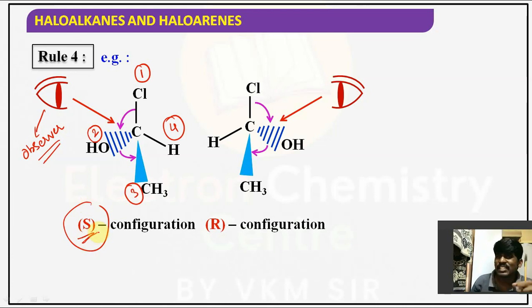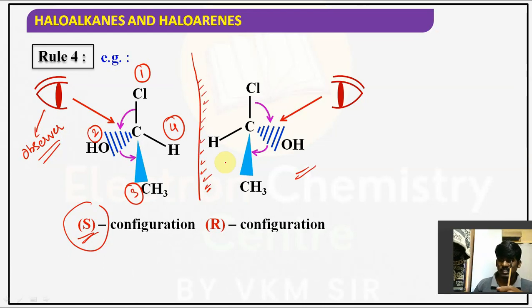But there is a slight change now. If you observe this diagram, I am just making the mirror image. Obviously, mirror images are enantiomers, that you know, guys. Slight change, but the OH group is still away from the observer. I am only changing my view.